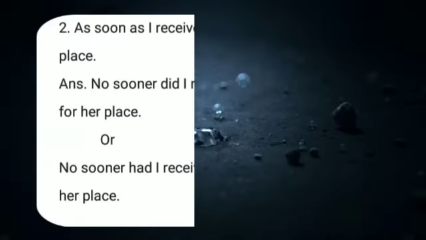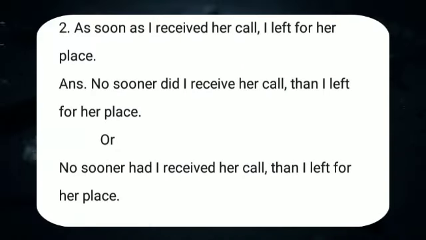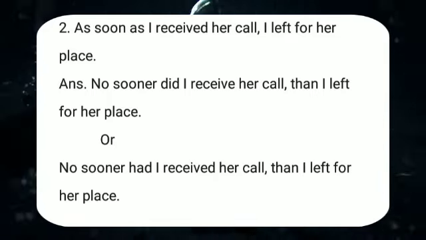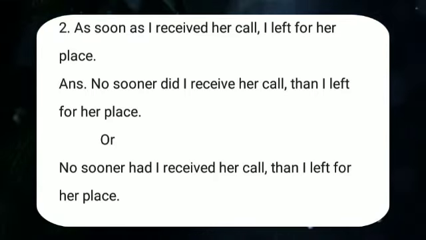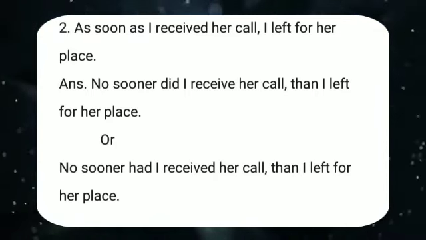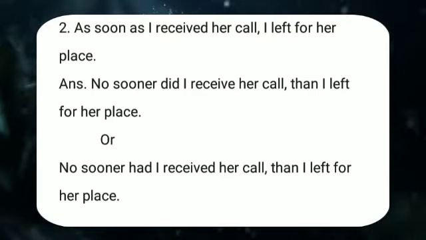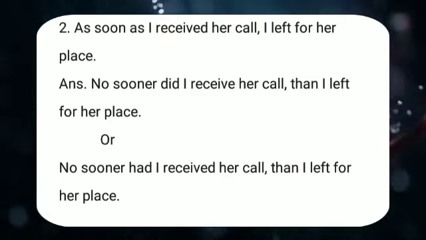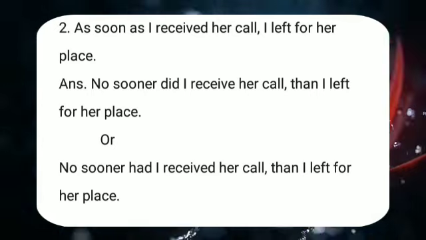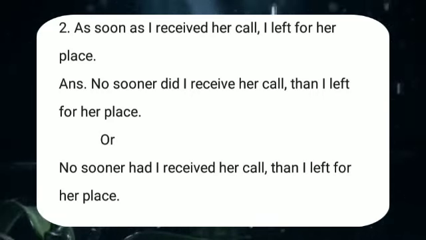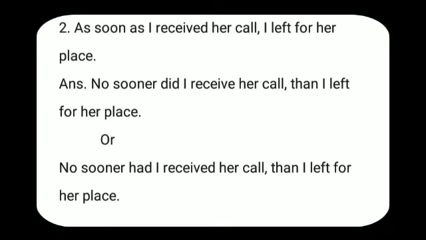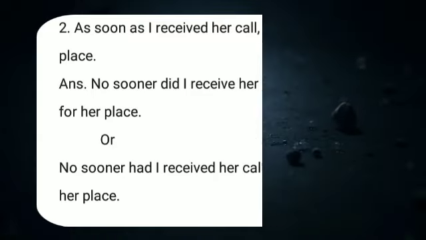Second example. As soon as I received her call, I left for her place. Answer. No sooner did I receive, not received, okay. No sooner did I receive her call than I left for her place. One more answer is possible. No sooner had I received her call, comma, than I left for her place. Both of them are correct. You can write either of them.